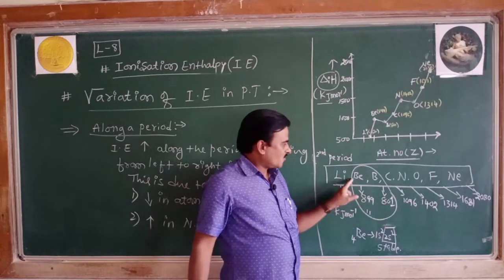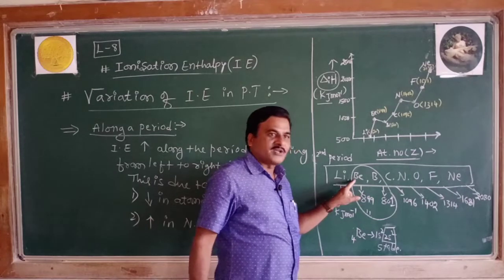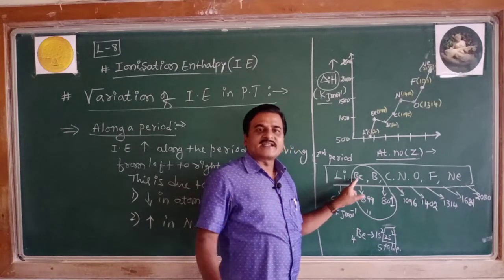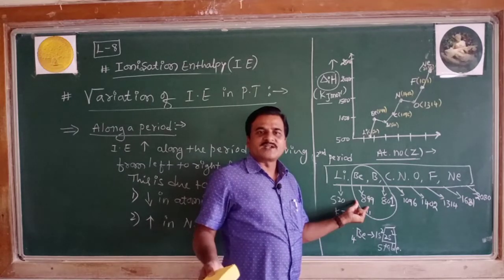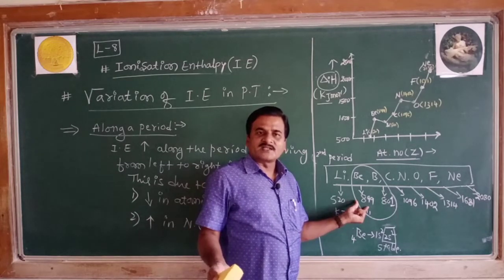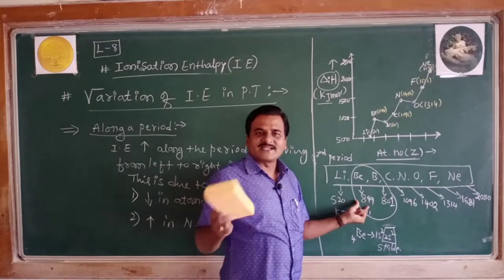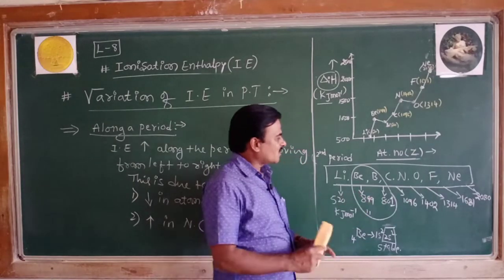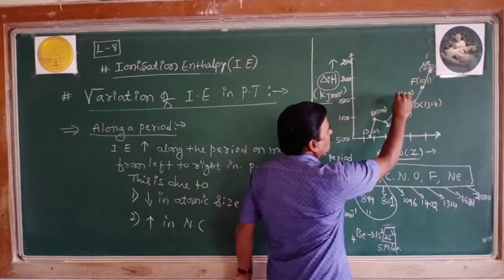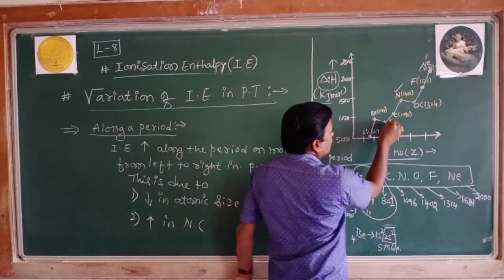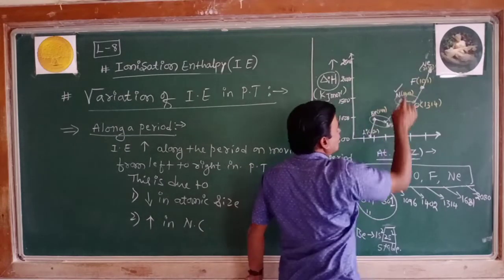Hope you got it. Why is the ionization enthalpy of beryllium higher than that of boron? Answer: beryllium's valence shell is completely filled, and completely filled or half filled orbitals are more stable. That is the reason. The same trend you can notice in the graph, a peak down over here, instead of a gradual rise.